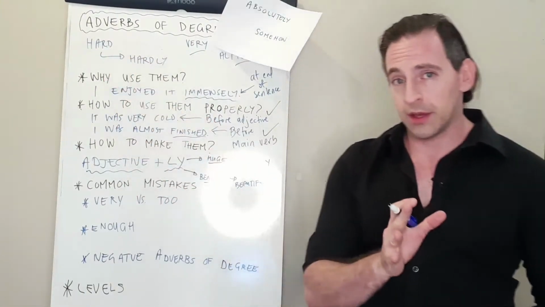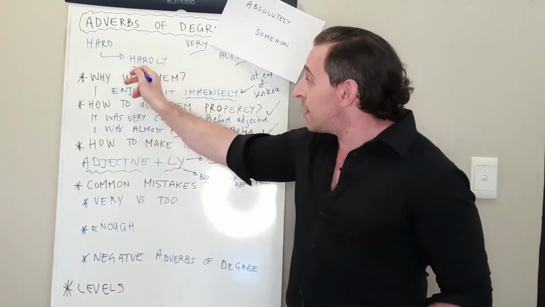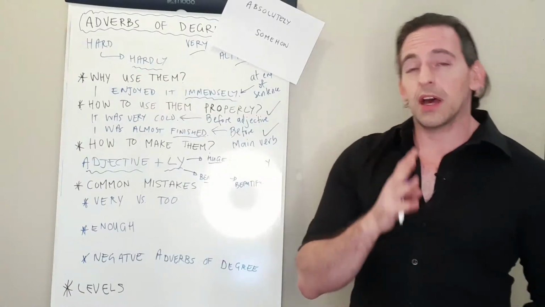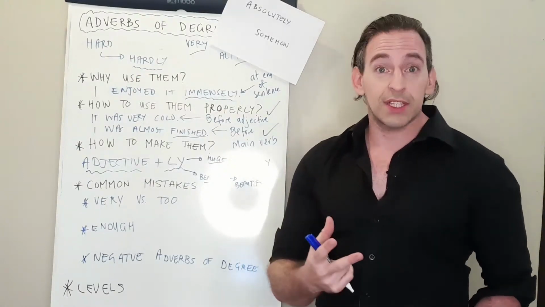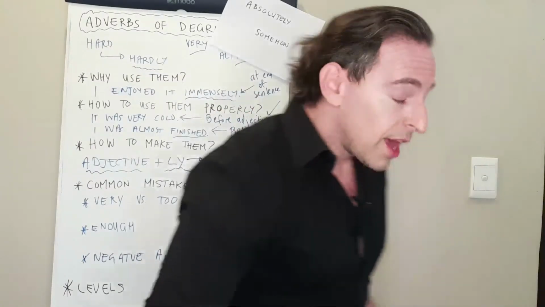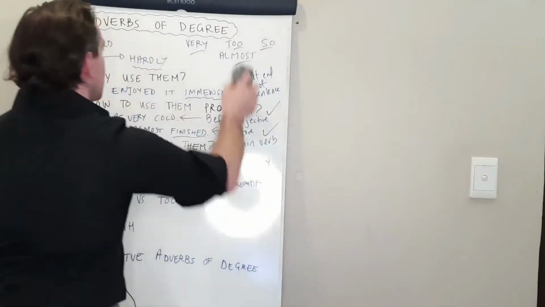And commonly people take the word hard and they talk about hardly. And this, unfortunately, is a mistake. So let's make a sentence to show how we should be using hardly.